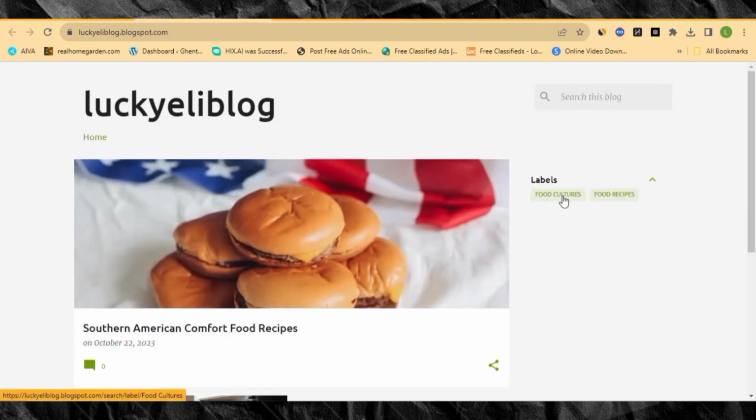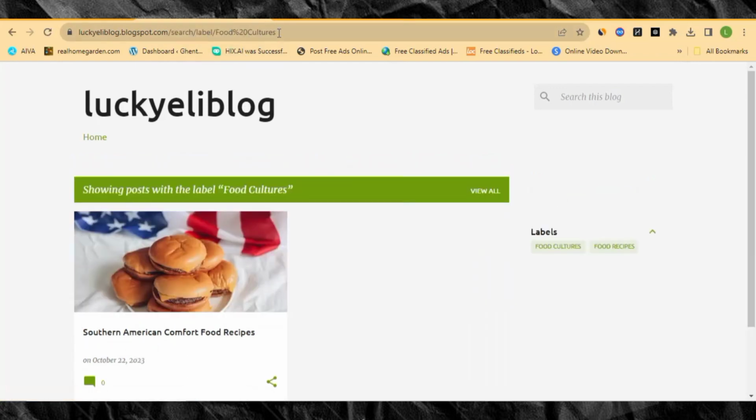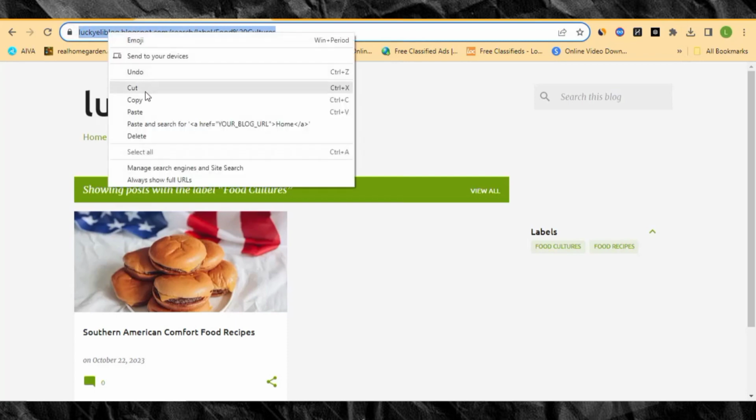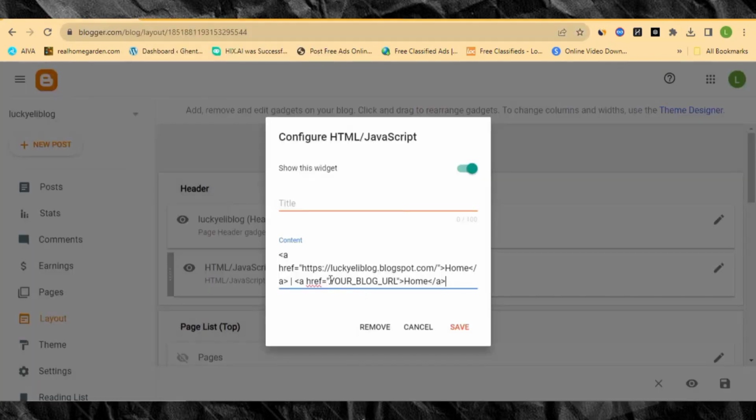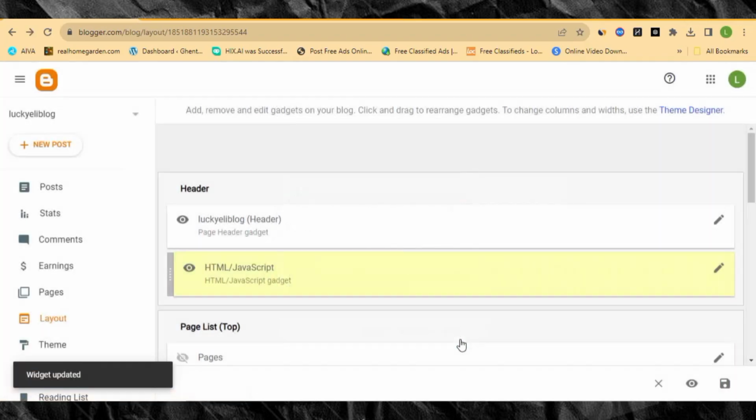So let's go and copy that label URL. Let's say, for example, I want to add food cultures to the main menu over here. So let me just click food cultures label here, and then I just want to copy this URL. So I'll copy it from here, and then I'll go back there and replace it with your URL. So let me paste it there. And then I'm going to save it.